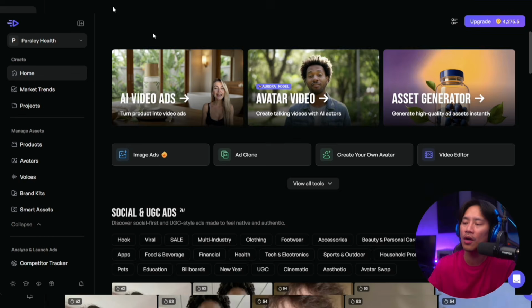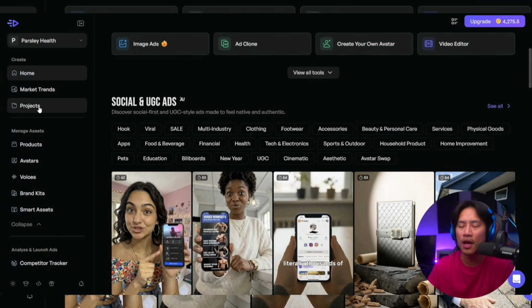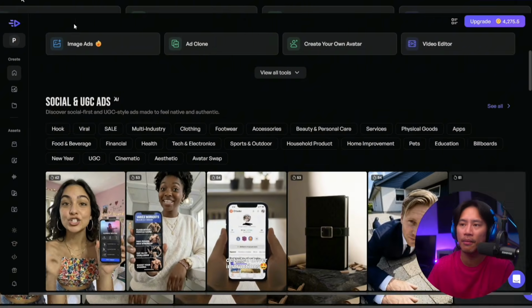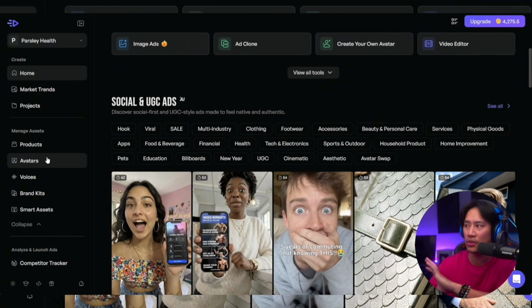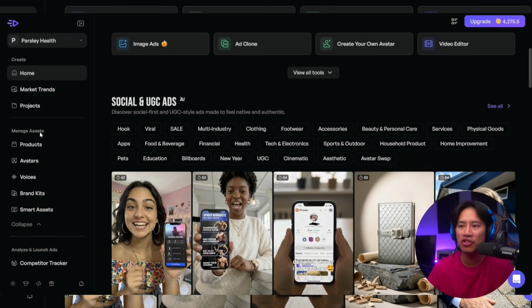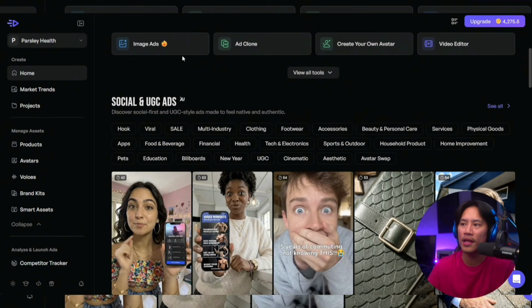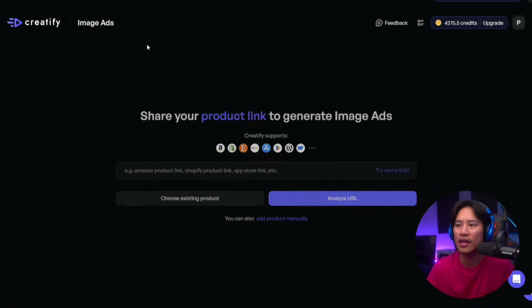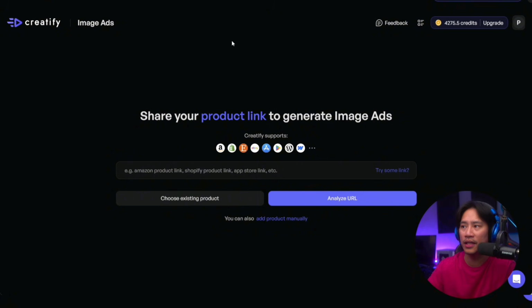Now, once you are logged in here, you have your home on the left side, market trends, projects, and you can close the sidebar, guys, but for me, I wanted to open it so that you will be able to see all those bars on the left. You have managed assets, products, avatars. Let's start off with image ads. I click on image ads right here, and you could actually put in the link to, say, for example, an Amazon product. Okay, let's do this.